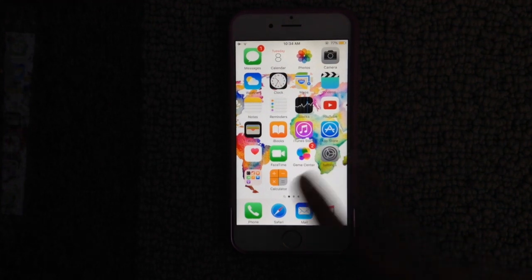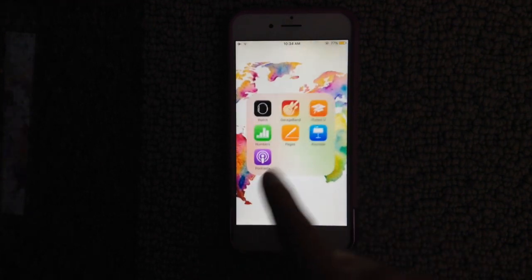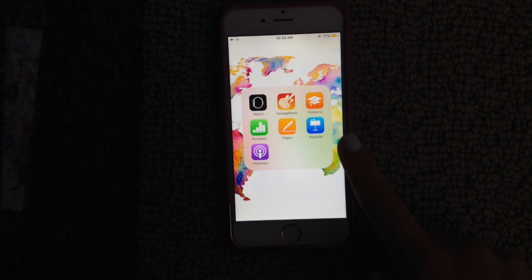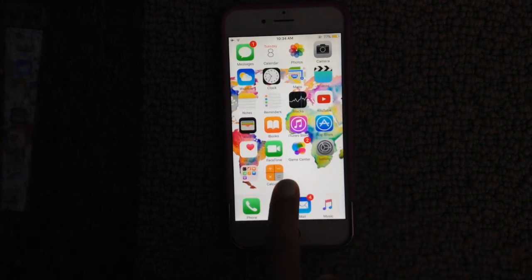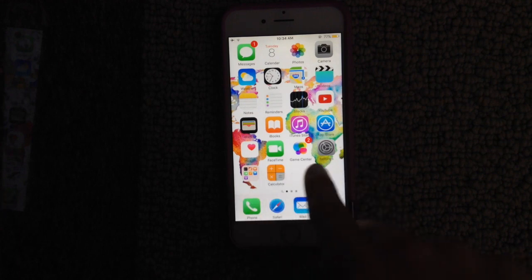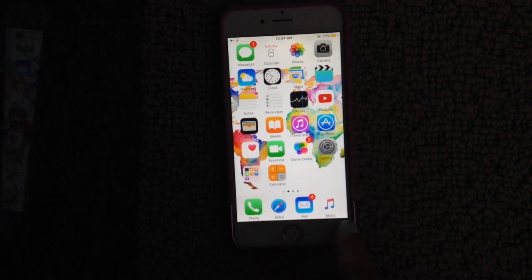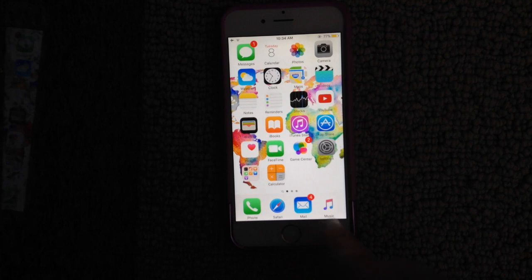Then I have this random folder in the corner, and it just has like a plus sign on it. And this is a bunch of apps I never use. And then I have a calculator, which I like to keep in the corner, just easy access. Down here I have what most people have. I have phone, Safari, mail, and music.